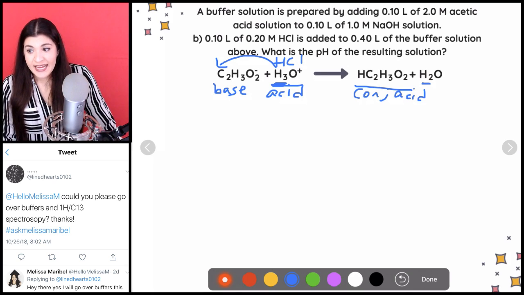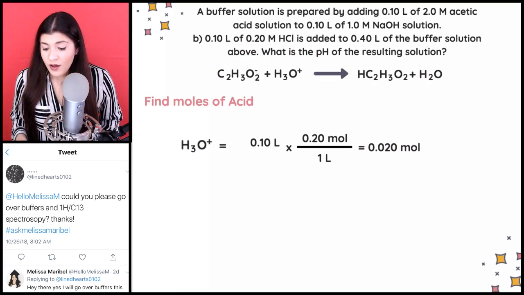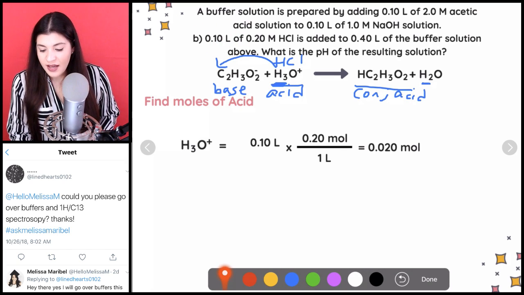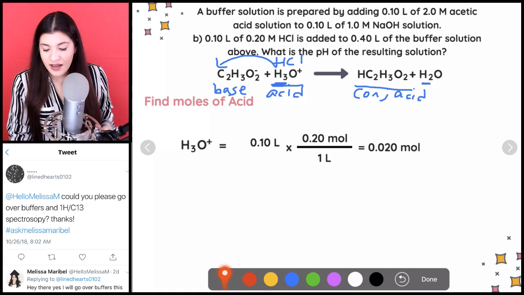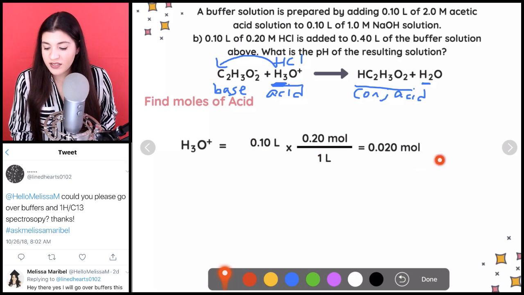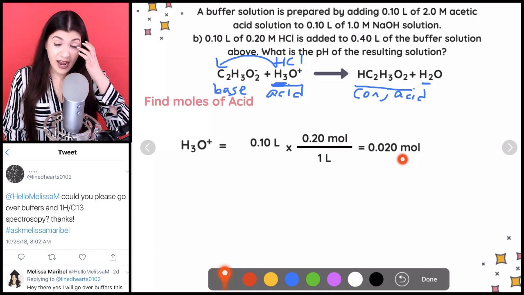All right, next step is we want to figure out how many moles of our acid we have. So we're going to do the same process again, where I'm going to take the 0.10 liters and multiply that by the molarity of our strong acid. That would be 0.20 moles per every 1 liter, multiply straight across. That gives us our moles of our acid.